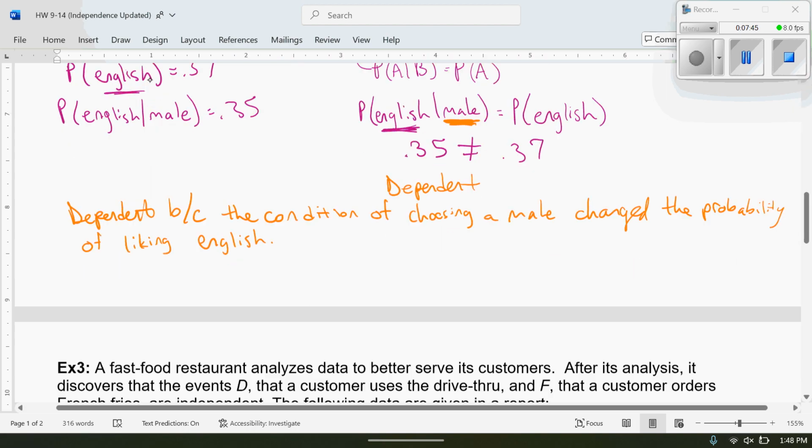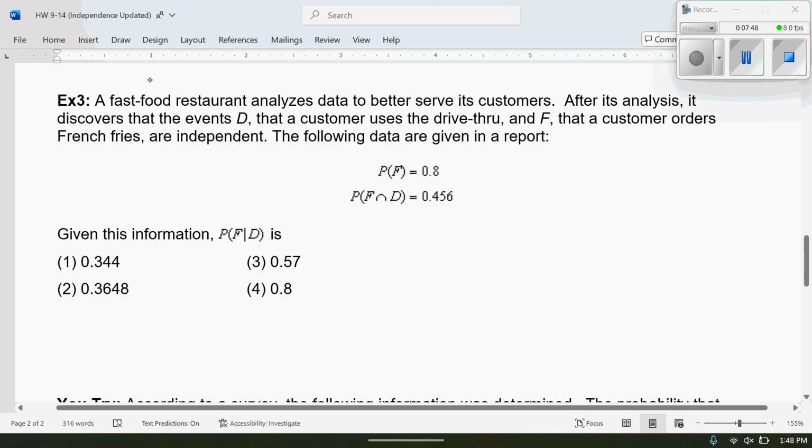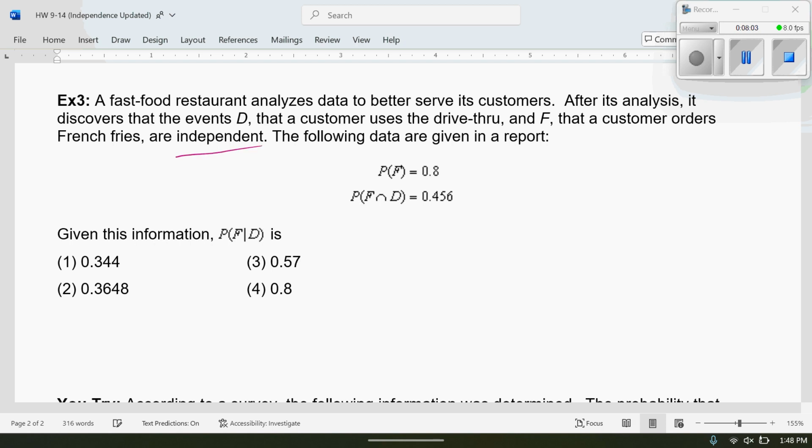Okay, on to the next one. A fast food restaurant analyzes data to better serve its customers. After its analysis, it discovers that the events D, that a customer uses the drive-thru, and F, that a customer orders French fries, are independent. Anytime it says independent, know that you can possibly use this formula. You want to write it on the side in case we need it. Now they give us the probability of F. They give us the probability of F and D.